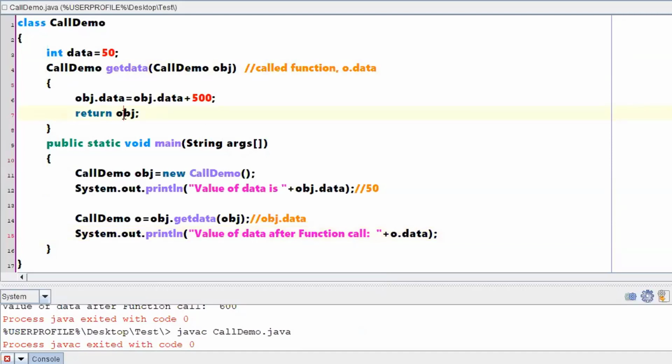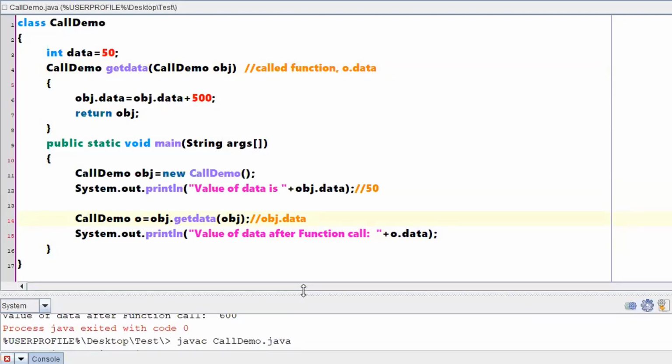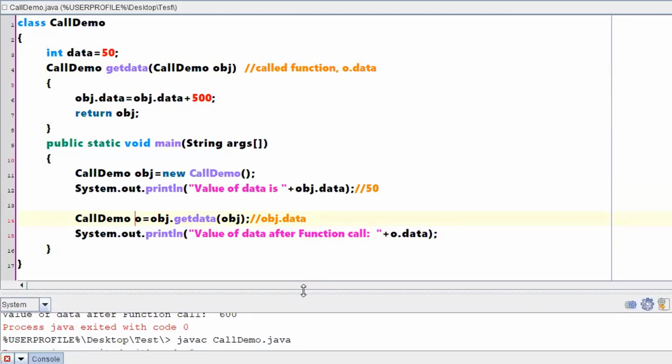As this object is of CallDemo, the return type of the method is CallDemo. As this function is returning some value, I have created one reference variable to hold the value which has been sent from the method. If you understand this, then it will be a very good understanding, and based on the concept, this will be a suitable example.